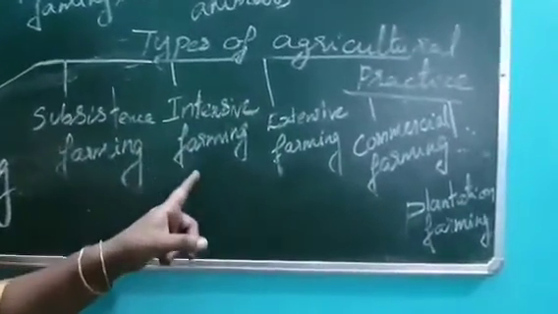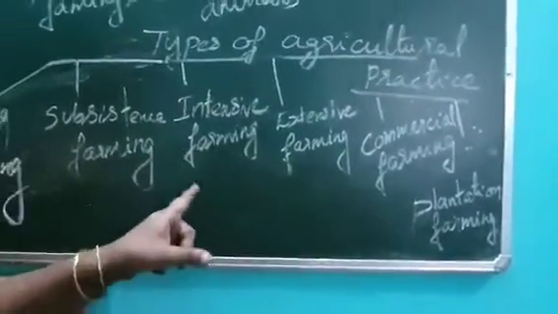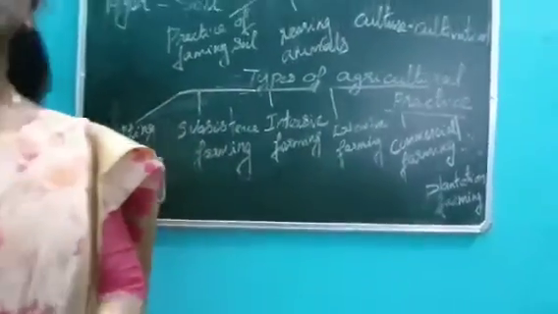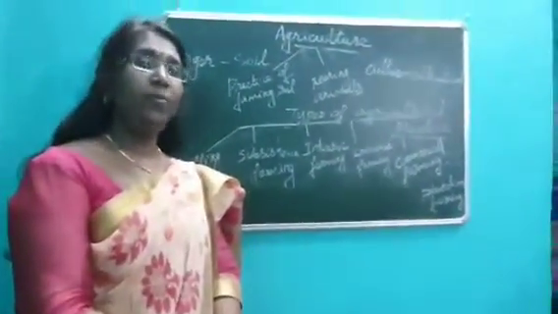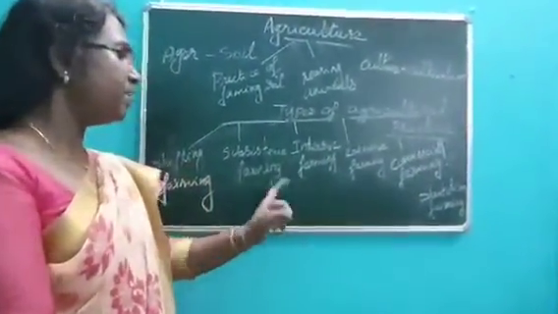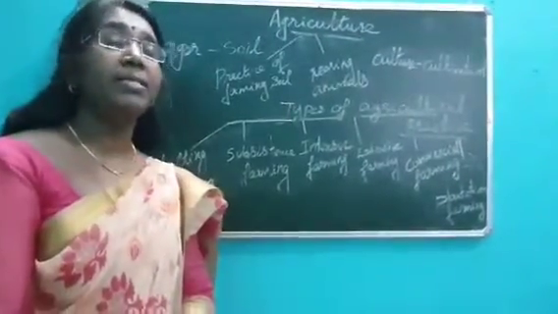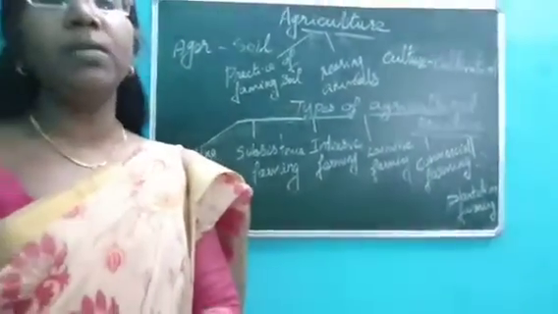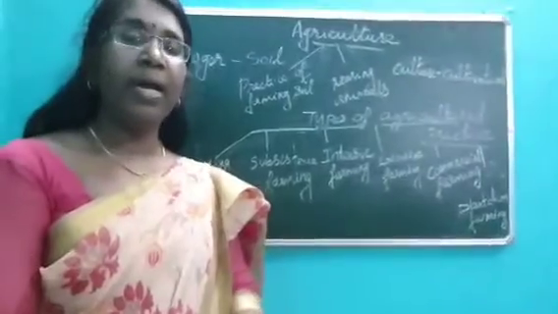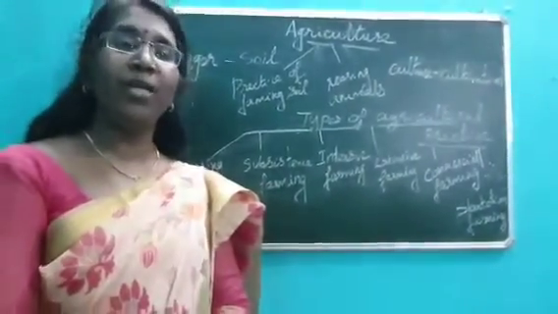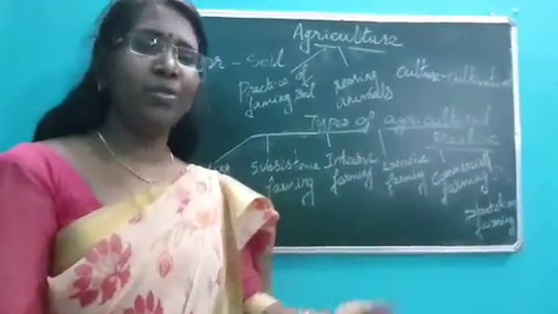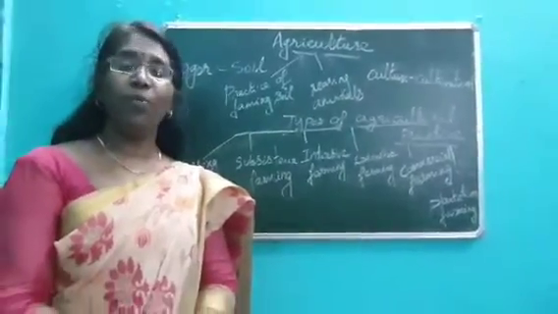And next is intensive farming. Intensive farming is also practiced in highly populated areas. Now see here, why is subsistence farming practiced in highly populated areas? Because in highly populated areas, usually some areas near the city, there is high population, isn't it?